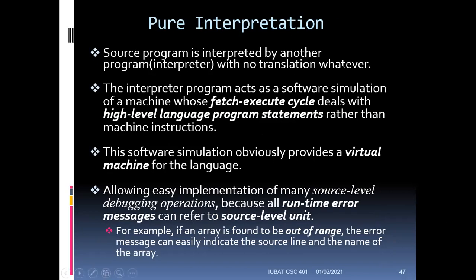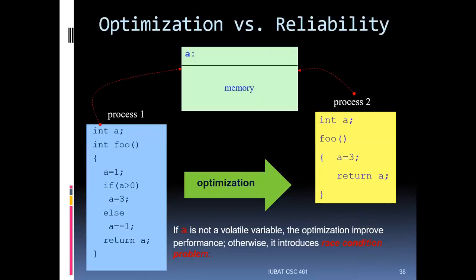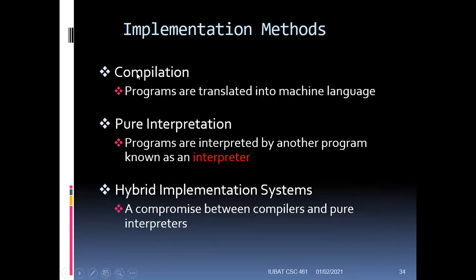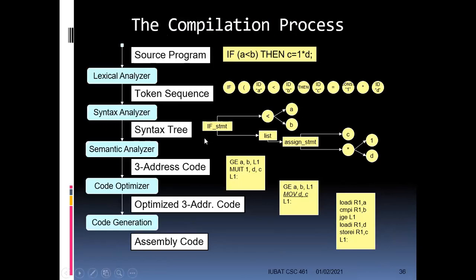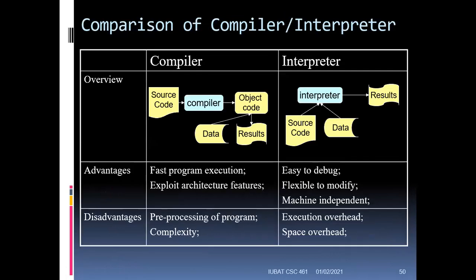Now the second implementation method, the first one, as you have seen, was the compiler. Then we'll talk about pure interpretation. So before going to the interpretation, let me show you the difference between these two. It will be easier to understand.